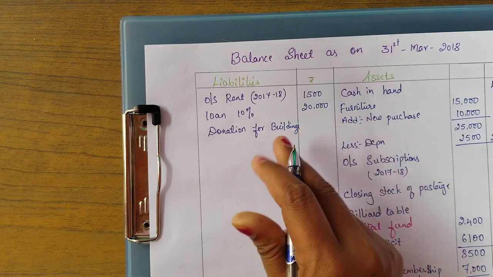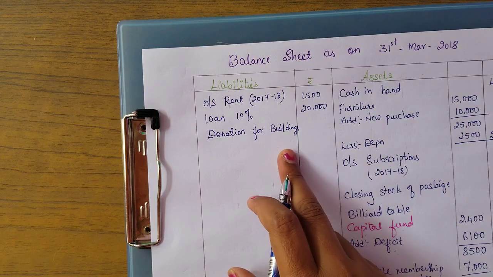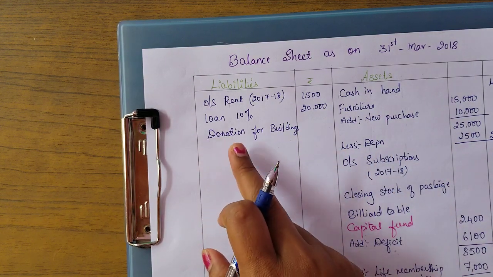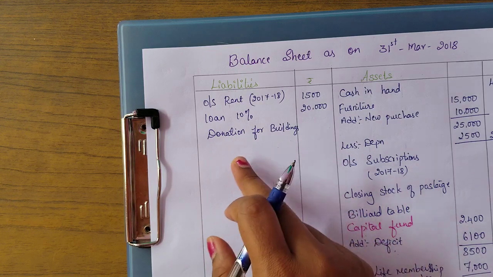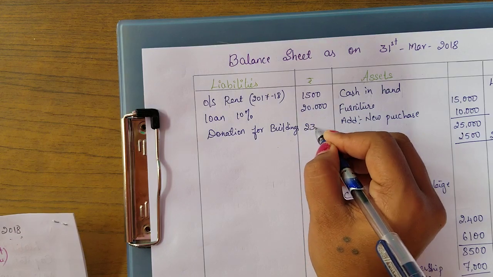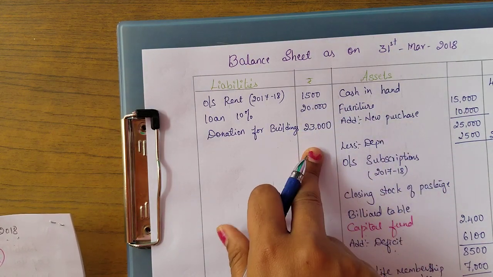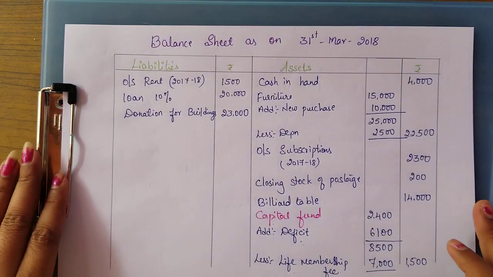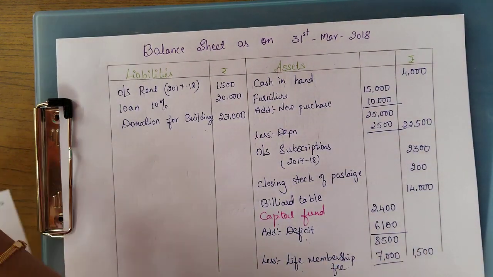So they don't consider building as asset here and don't write it in the asset side. They have given clearly donation for building, so it is the form of donation, so we have to show it in the liabilities side. Okay, 23,000. So these are the entries that we have to make it in the balance sheet.